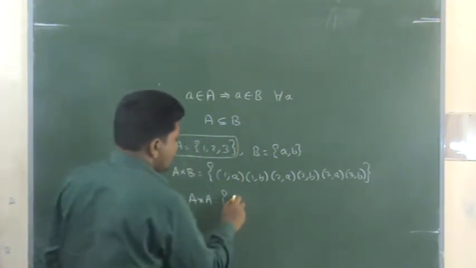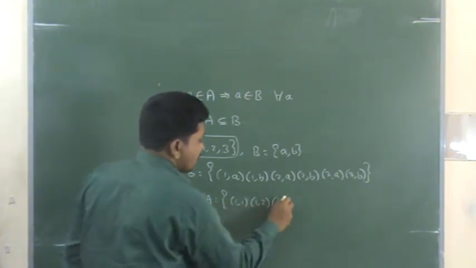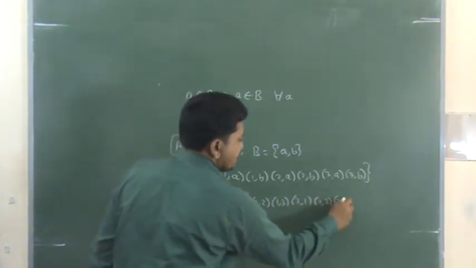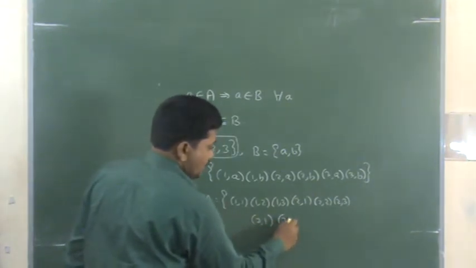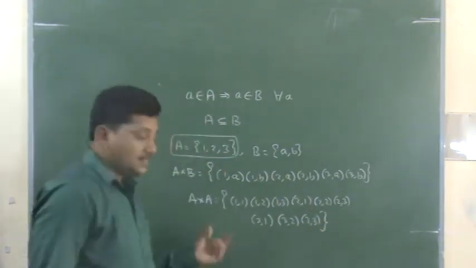A cross A means (1,1), (1,2), (1,3), (2,1), (2,2), (2,3), (3,1), (3,2), (3,3). So this is A cross A.